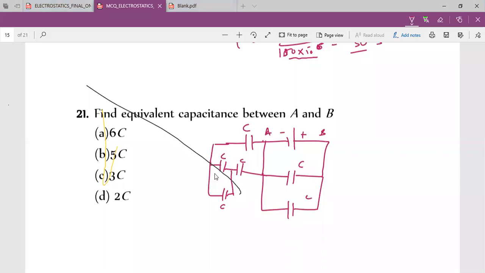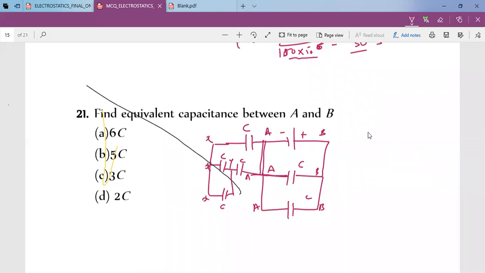I want to find the equivalent capacitance between A and B. So these all are equipotential surfaces. It will be A, it will be B, it will be P. Let it be X, X, X. This is A, and let it be Y.